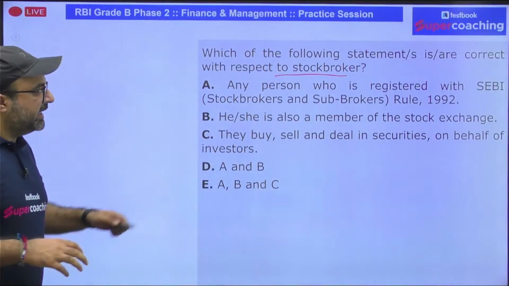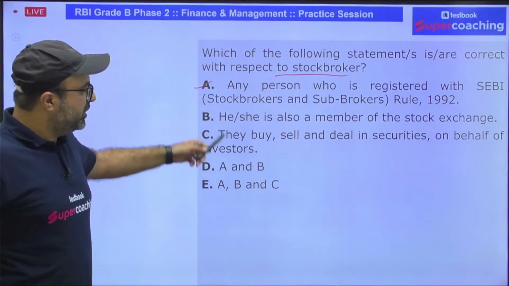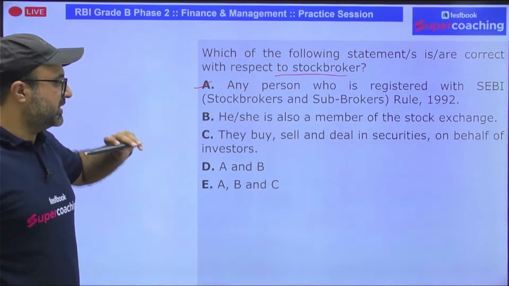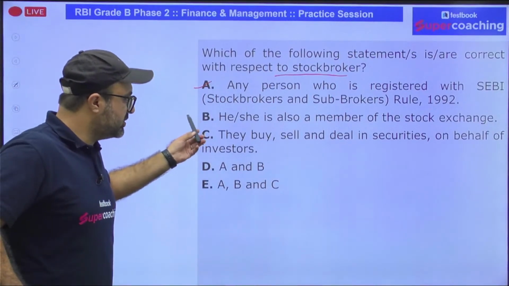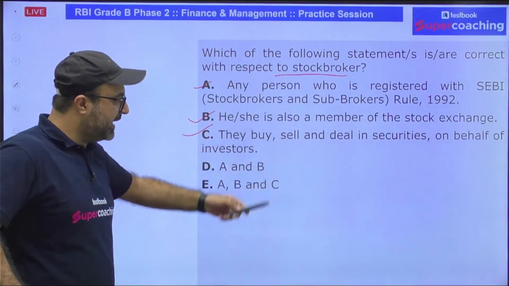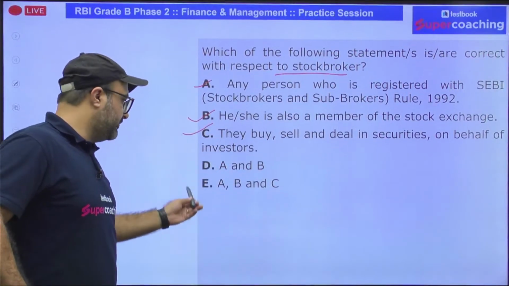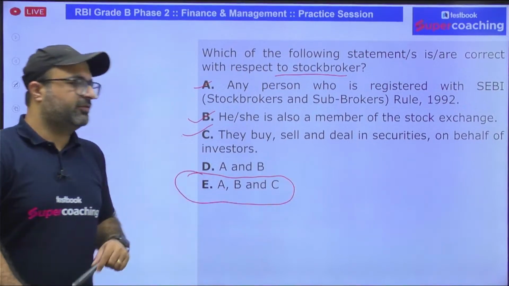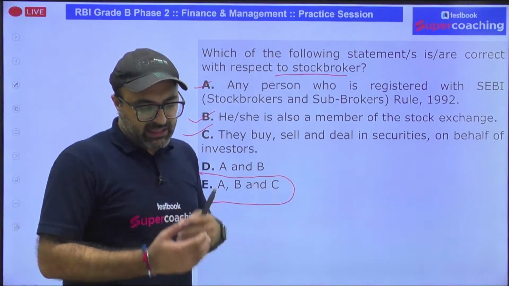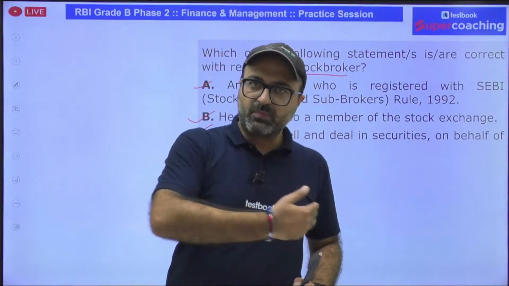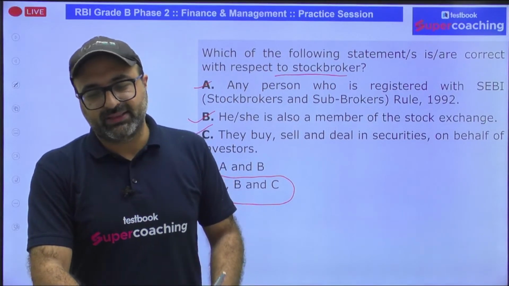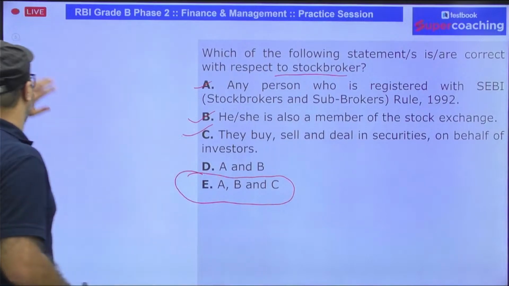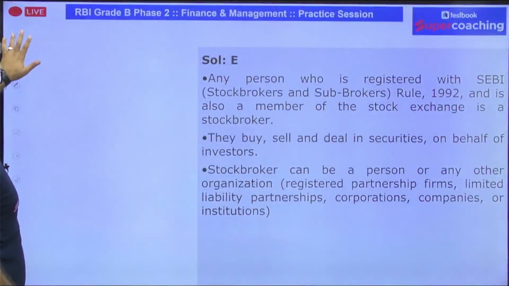Let's talk about it. Any person who is registered with SEBI, that is true, is also a member of a stock exchange. They buy, sell and deal in securities on behalf of investors. So he or she is also a member of a stock exchange. That is true. If you are making a deal, the entire sale and purchase will be done by the stockbroker, because the stockbroker has the access to make transactions on the given stock exchange platform. Moving on to the next.